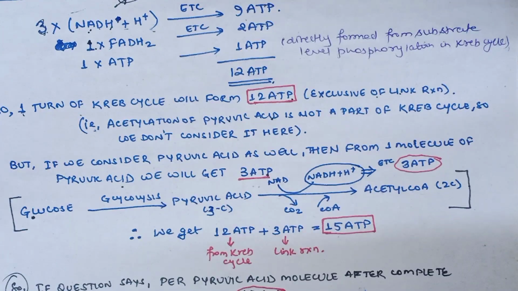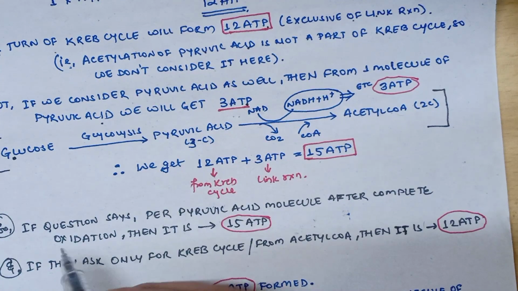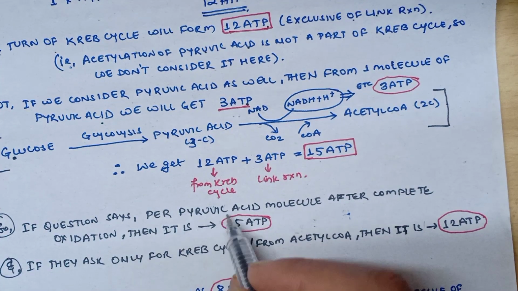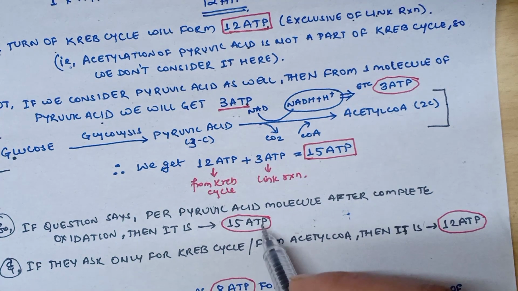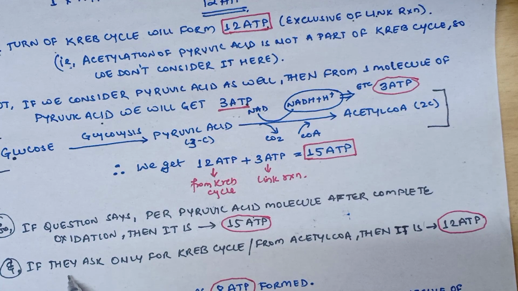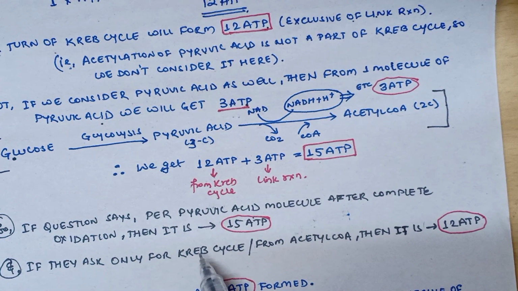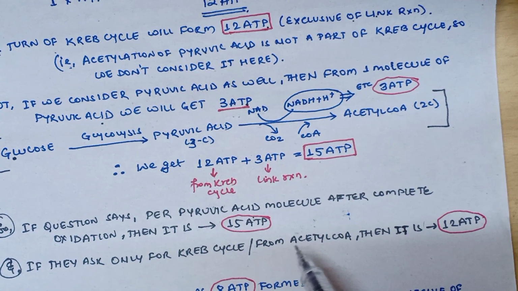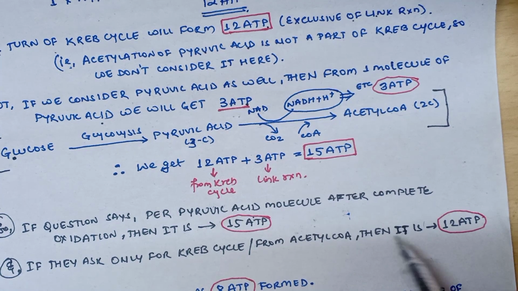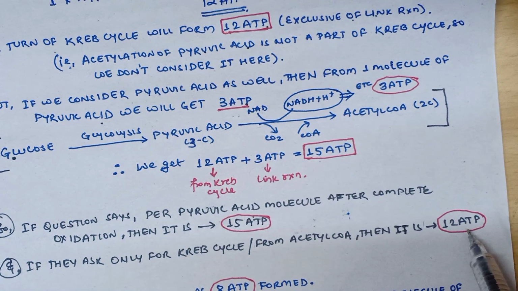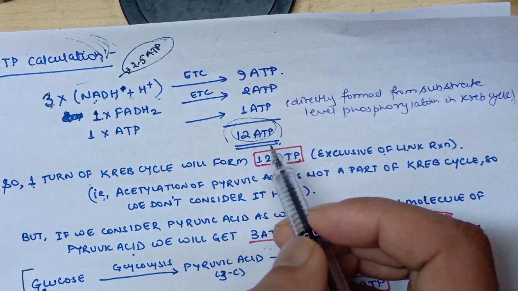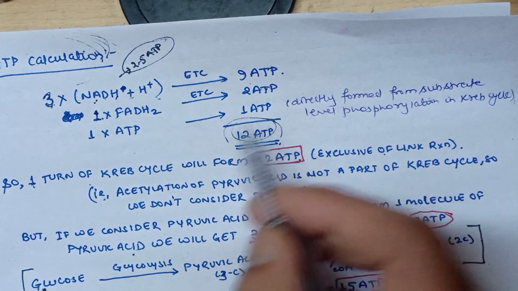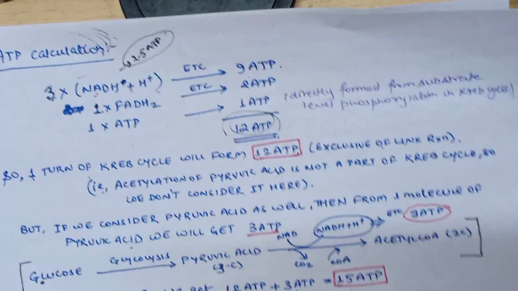If the question says per pyruvic acid molecule after complete oxidation, then it is 15 ATP. But if the question says number of ATP formed only for Krebs cycle or from acetyl coenzyme A, then it is 12 ATP. So from Krebs cycle we are getting 12 ATP. But if the question says from pyruvic acid, then it is 15 ATP.